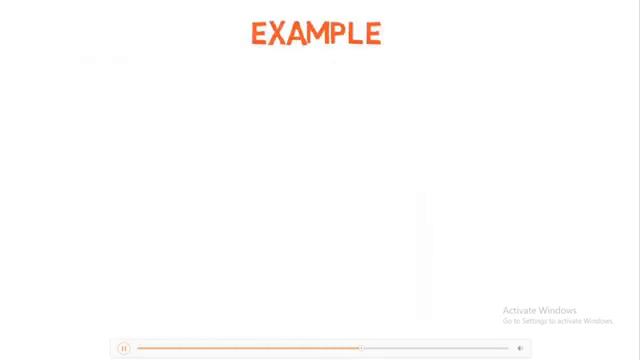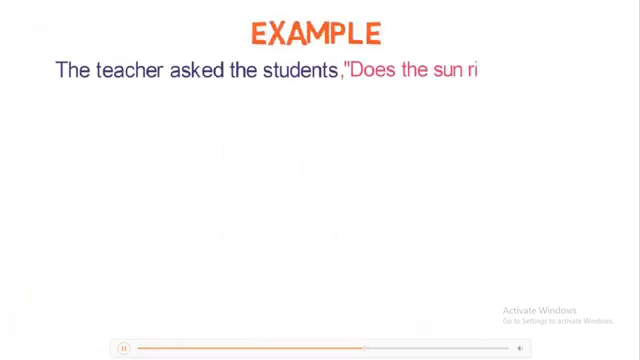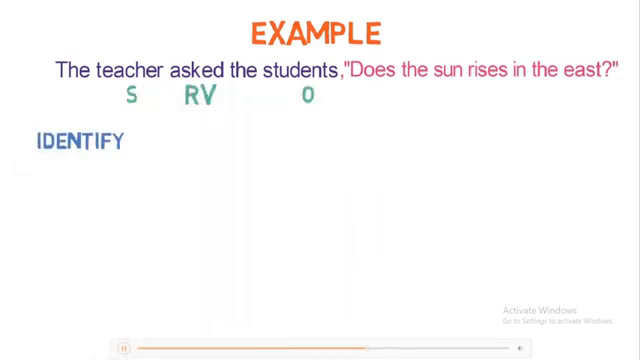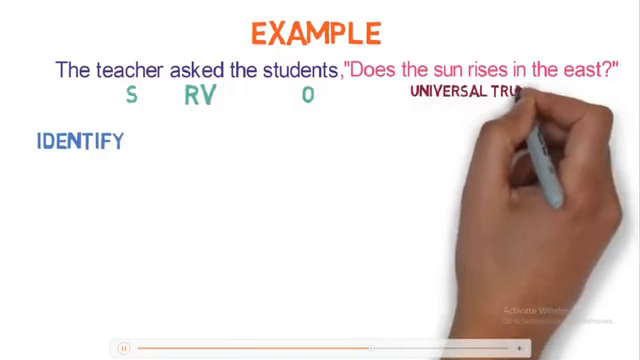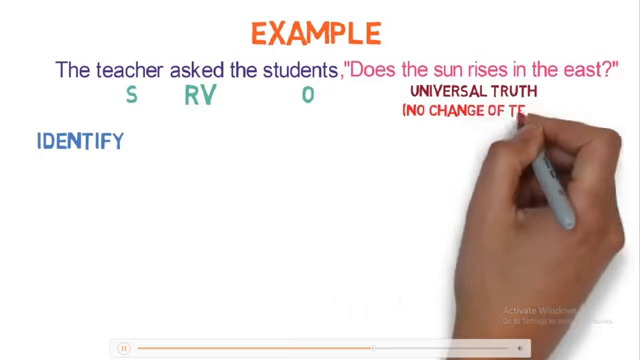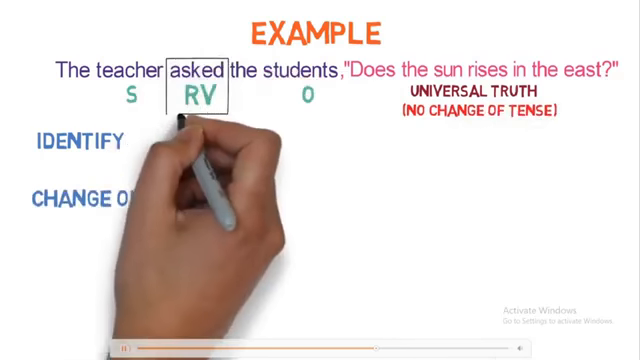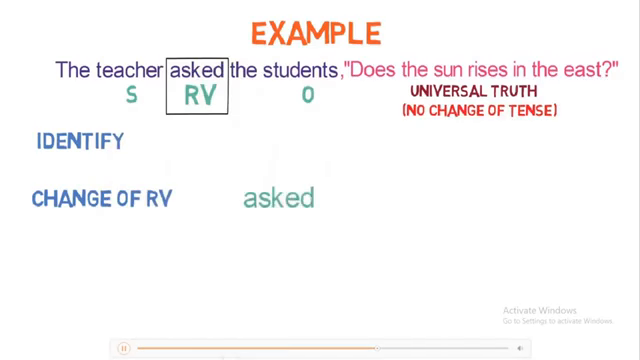Let's look into another example. The teacher asked the students, does the sun rises in the east? Step 1 is to identify. Teacher is the subject, students is the object, and asked is the reporting verb. Here, asked is in past form, but the question is a universal truth. So, there won't be any change of tense in this case. The next step is to change the reporting verb. Here, the reporting verb is already asked, so there won't be any change.